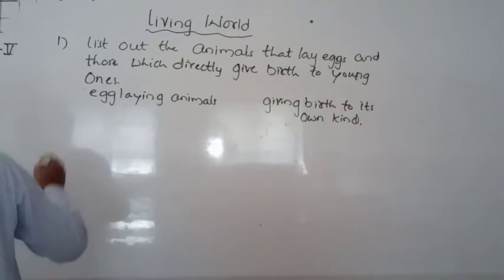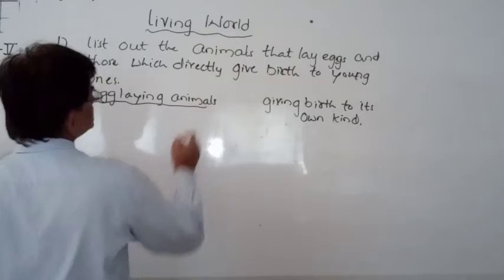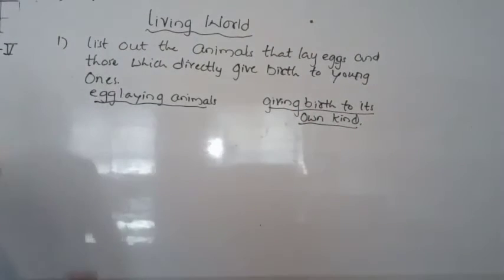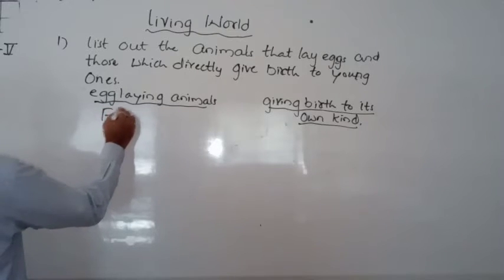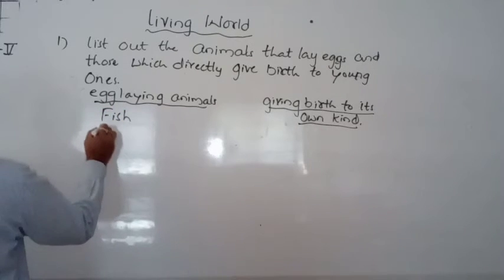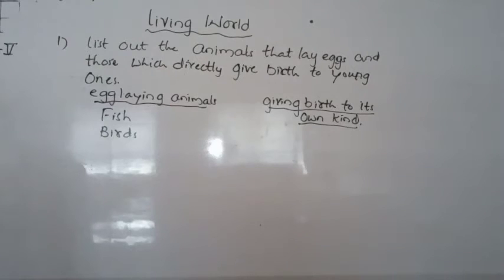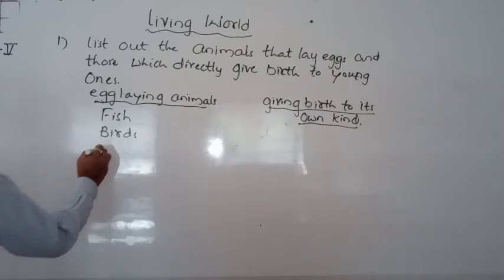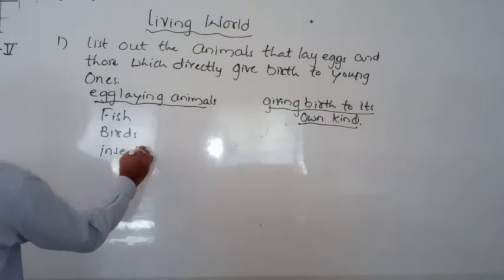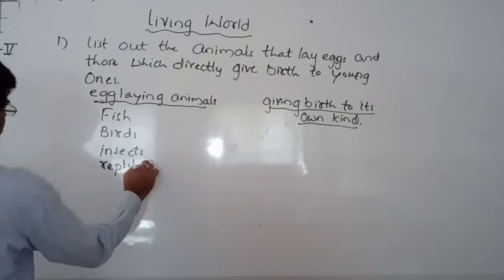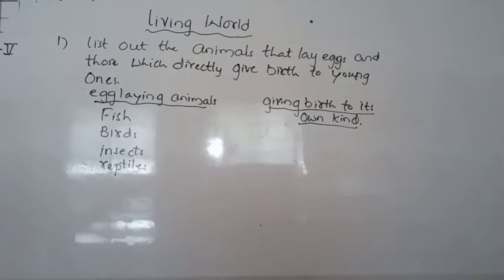Now here you can separate them. So for example, fish, they lay eggs. Next, birds, mostly all the birds, all types of fishes. Then insects, and reptiles, means lizards, snakes and all. They lay eggs and reproduce.